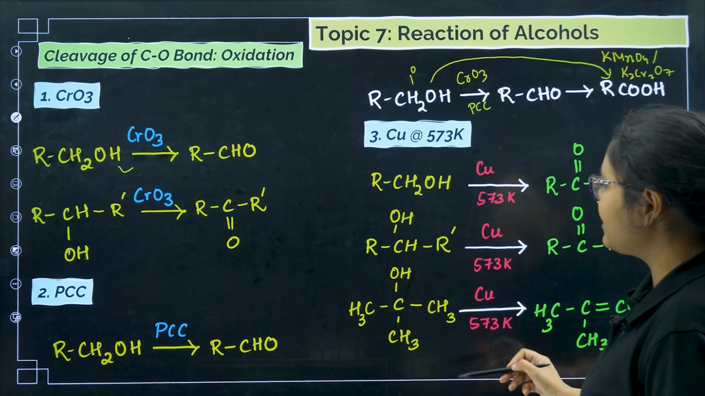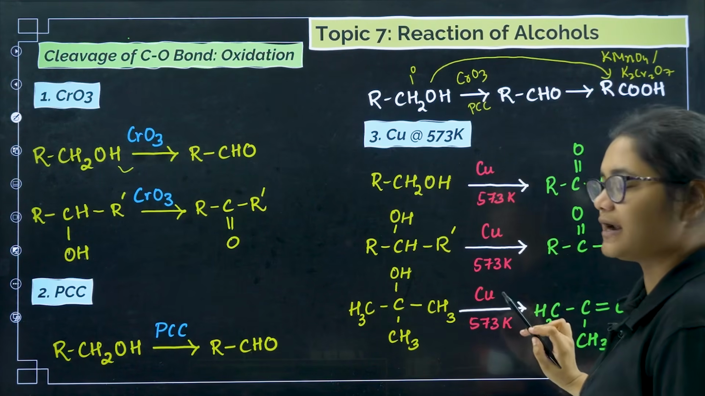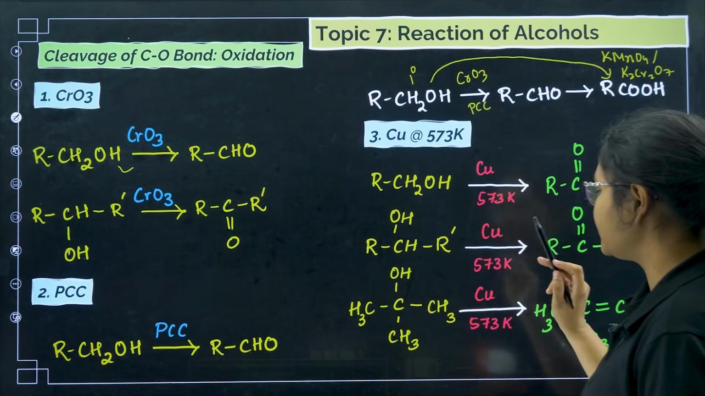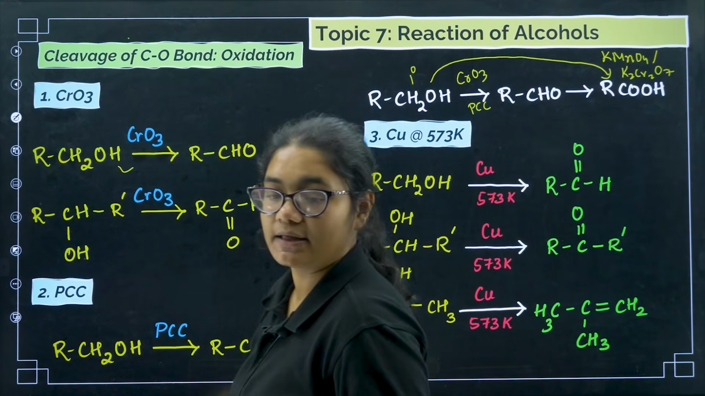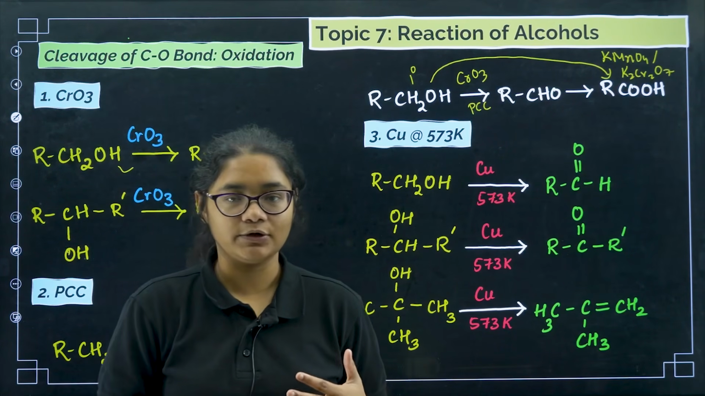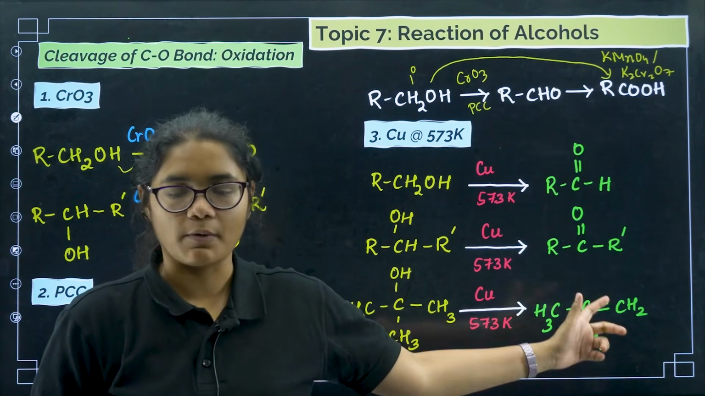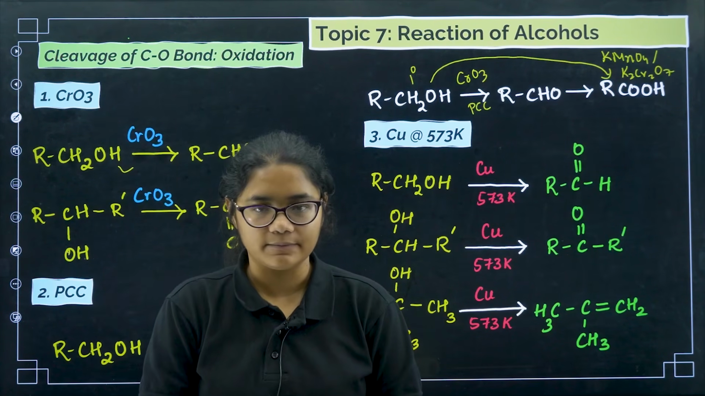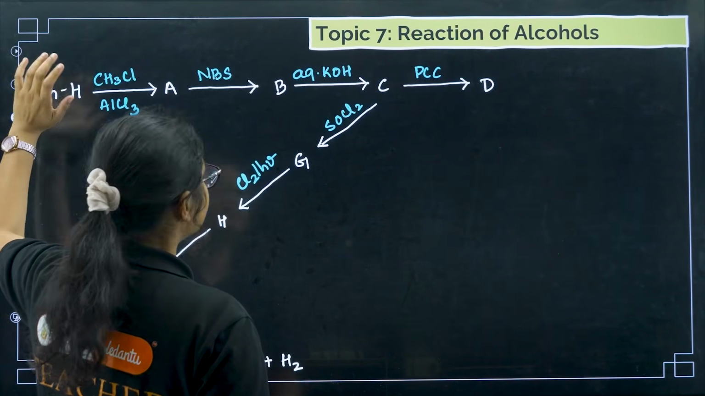Now coming to copper at 573 Kelvin. It converts primary alcohols to aldehydes, secondary alcohols to ketones and tertiary alcohols to alkenes. Primary to aldehyde, secondary to ketones, tertiary alcohols to alkenes. Copper at 573 Kelvin. So this is all about the chemical reactions of alcohols.